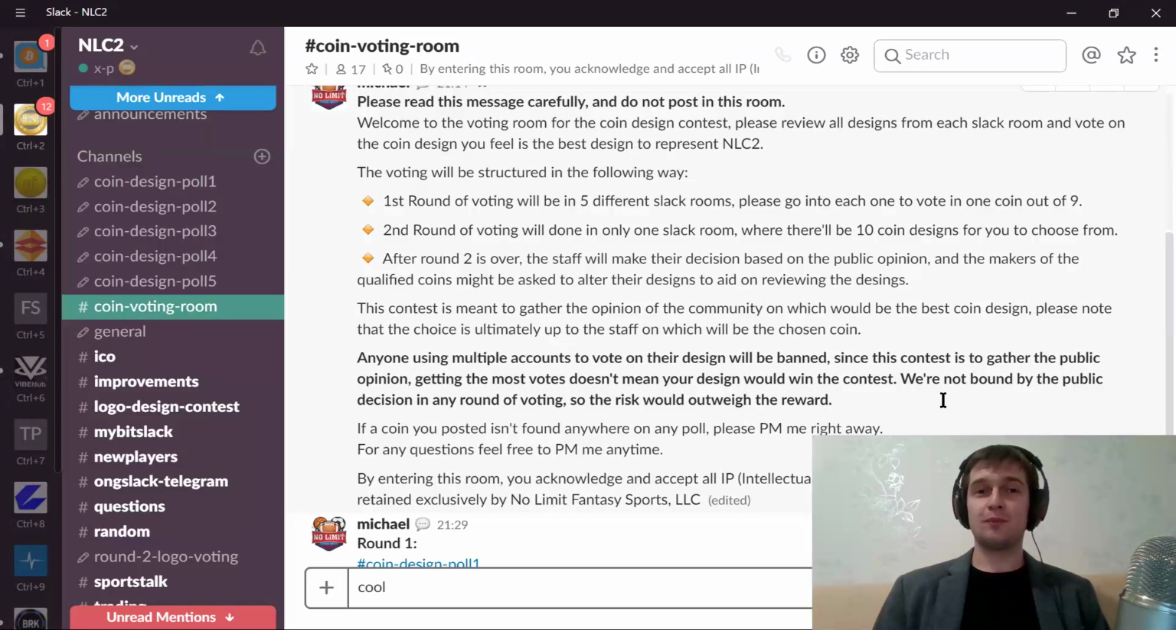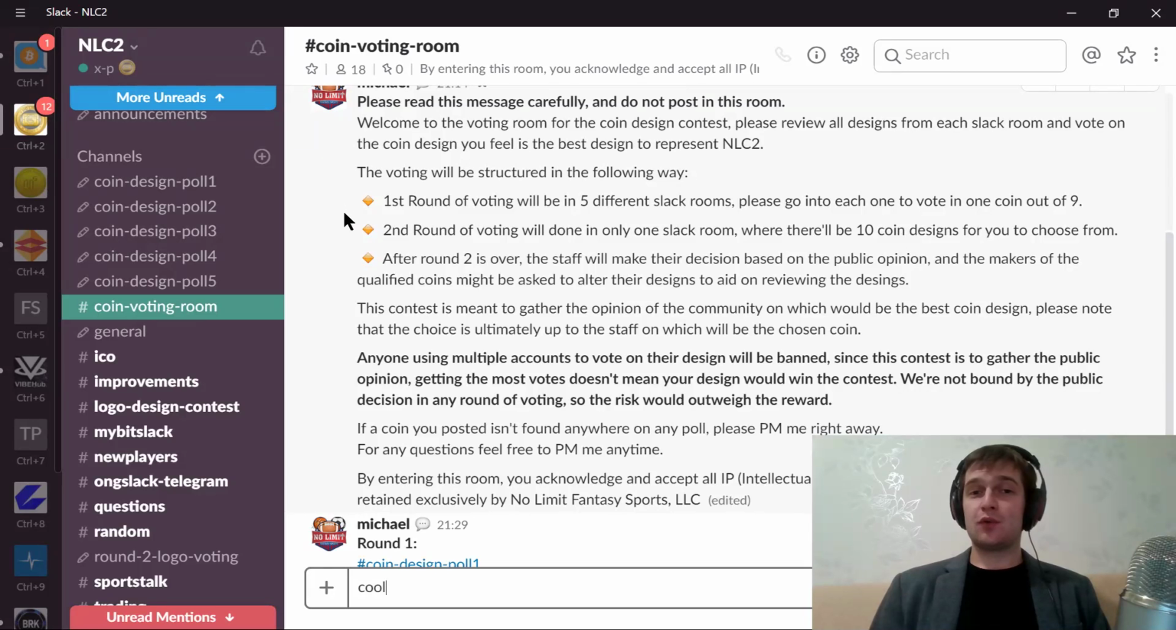Please read this message carefully and do not post in this room. Welcome to the voting room for the coin design contest. Please review all designs in each Slack room and vote on the coin design you feel is the best design to represent NLC2. The voting will be structured in the following way. The first round of voting will be in 5 different Slack rooms. Please go into each one to vote for 1 coin out of 9. So that means there's a total of 45 coin logos submitted, which is a lot of participation. I can't wait to see them all.